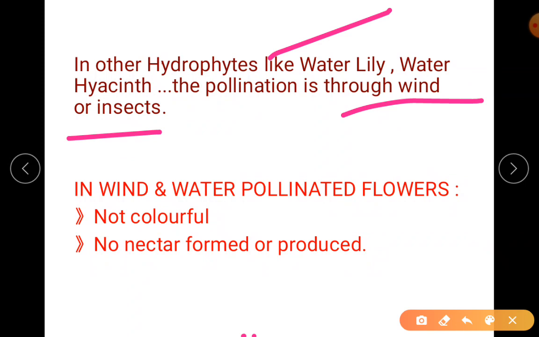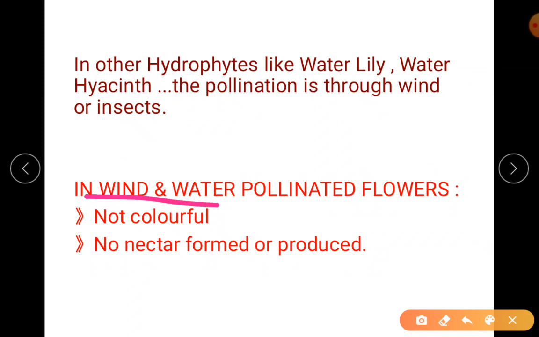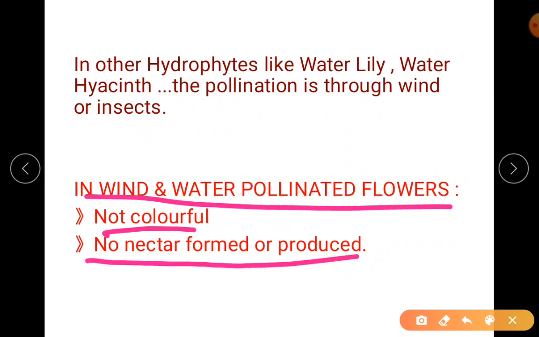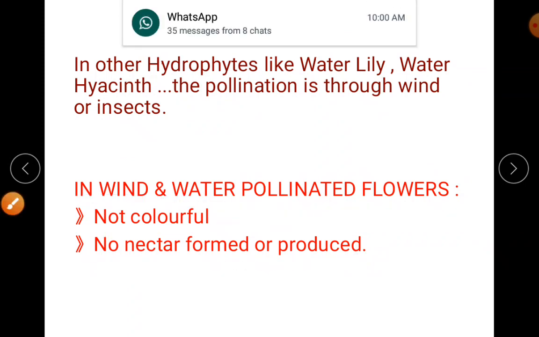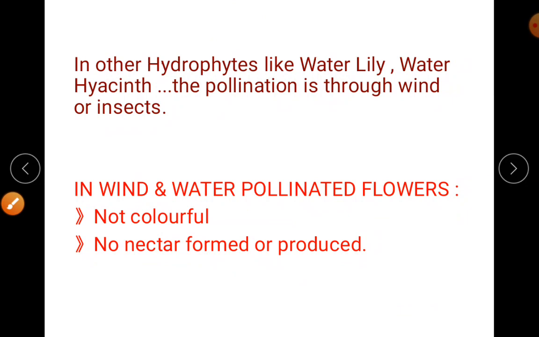A common feature between wind and water pollinated flowers is that the flowers are not colorful, and there is no nectar formed. There is not even fragrance. That's why there is no attraction of insects towards the flower. And it requires water as the medium.